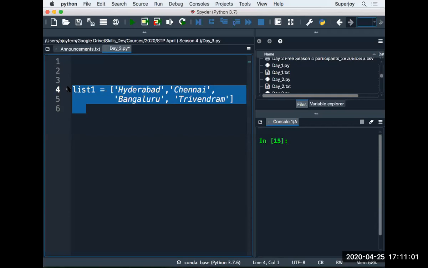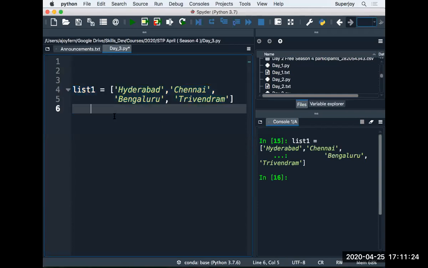So this list1 has 4 items. The first item is Hyderabad, the second item is Chennai, the third item is Bangalore, and the fourth item is Trivandrum. It has got 4 items in the list. Now, what is the length of this list? The length of this list means how many items it has. I can find out using the len method.